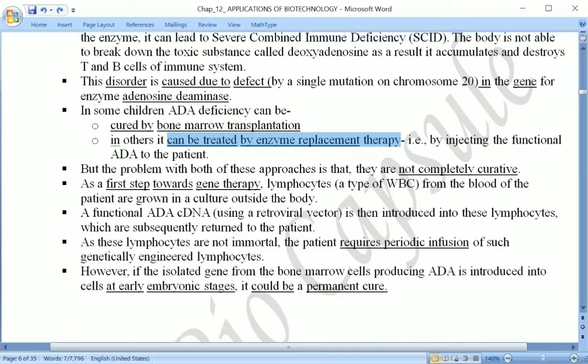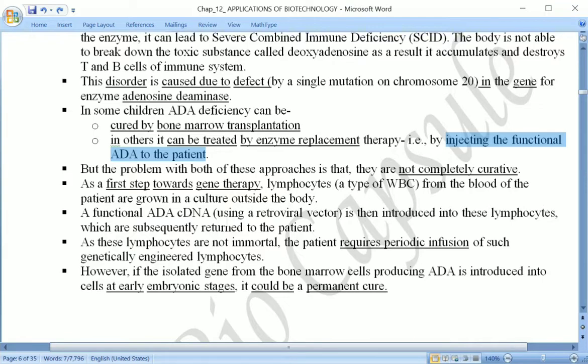That means the enzyme has to be provided to the patient who has a deficiency of ADA, and this is possible by injecting the functional ADA into the patient. This enzyme has to be injected every time into the patient's body. But the problem is that this is not a permanent cure.